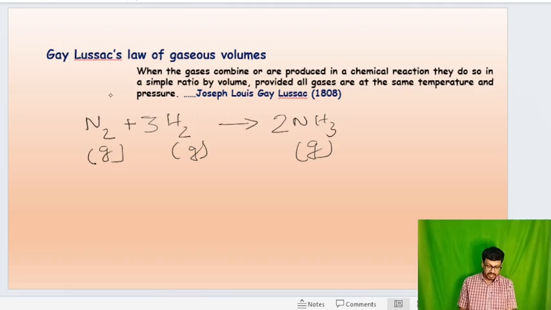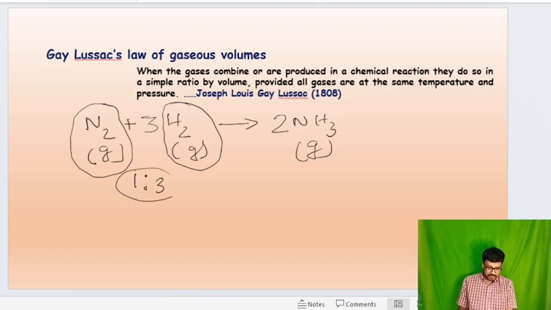We know that one volume of nitrogen can react with 3 volumes of hydrogen and form 2 volumes of ammonia. In this law, it is found that 1 mole of nitrogen and 3 moles of hydrogen react with each other with a volume ratio of 1:3. So this is a simple whole number ratio, and they form a product, ammonia, which is also in the gaseous state. Here 2 molecules of ammonia are produced.